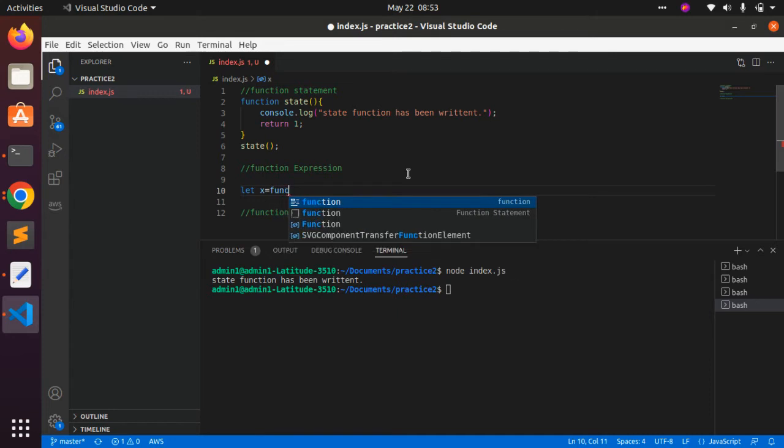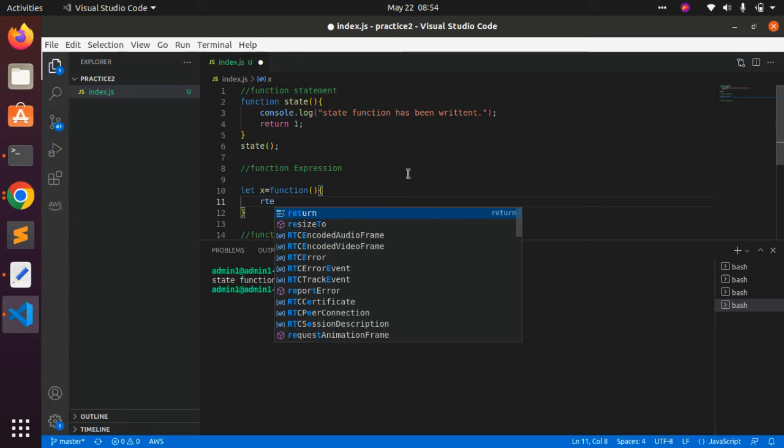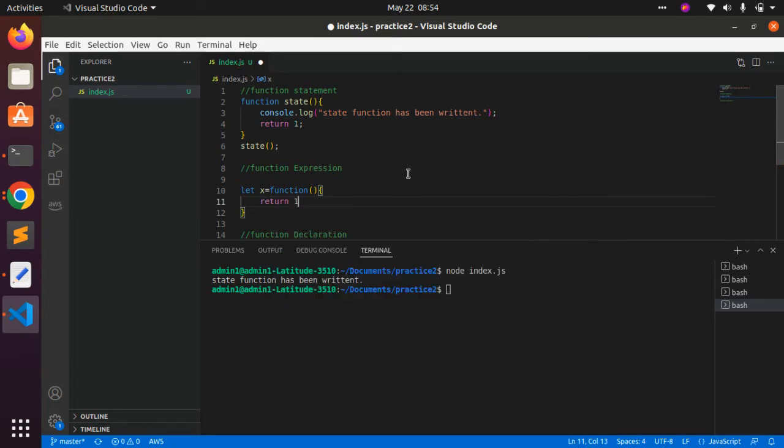Just like if I have a variable x, and this function returns 1, and then I have console.log here. This is a function expression.